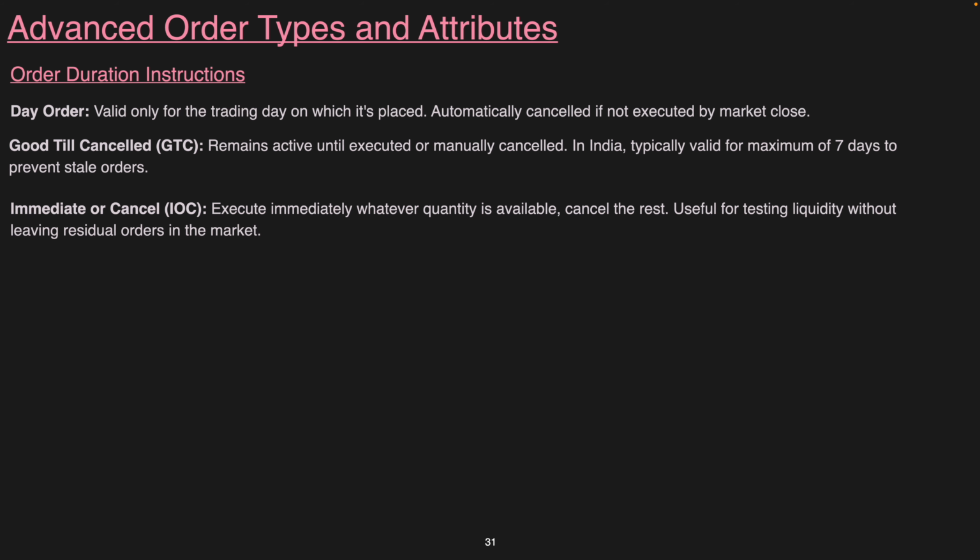Immediate or cancel order means the order gets executed immediately with whatever quantity is available, and it will cancel the rest of the quantity. Suppose you have put a buy order for 1000 quantity with immediate or cancel, and only 500 quantities are available. 500 quantity gets executed and the other 500 will lapse.